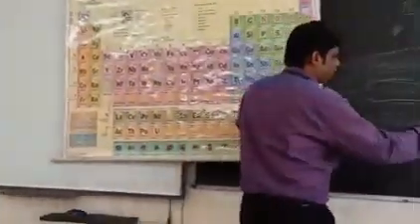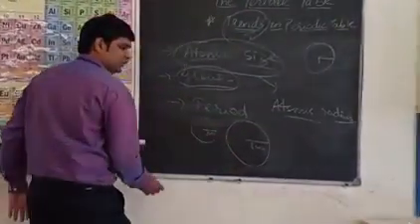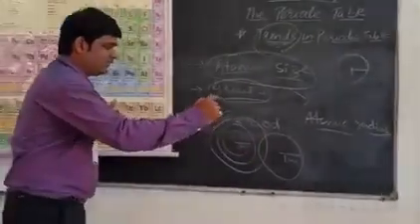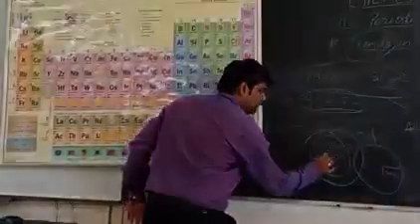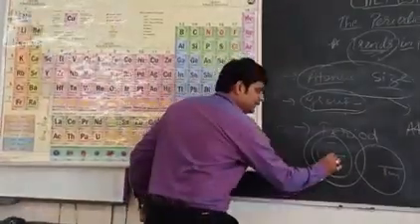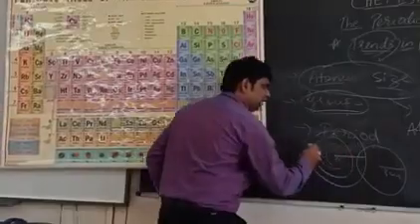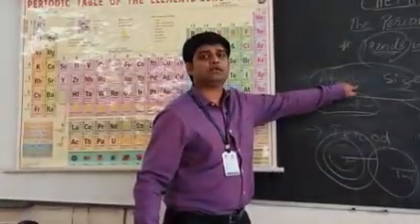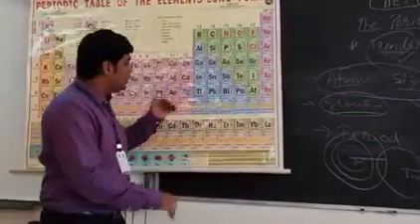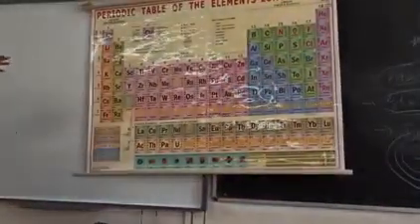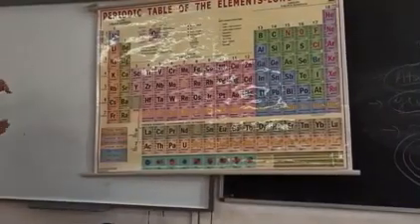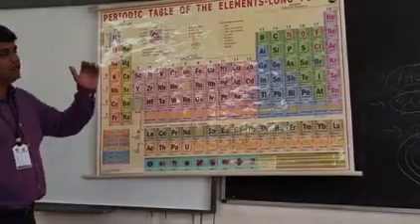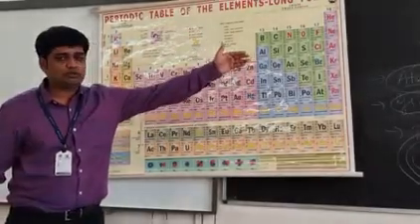So when I say the number of shells are added up, for example, first shell, then comes the second shell, then comes the third shell. As the number of shells are added up, what is happening with the radius? See carefully. The radius is also naturally increasing. And if the radius increases, atomic size will also increase. So when you go down the group, the number of shells are added up, and the distance between the center of the nucleus and the outermost shell keeps on increasing. So as the radius increases, your atomic size will also increase.